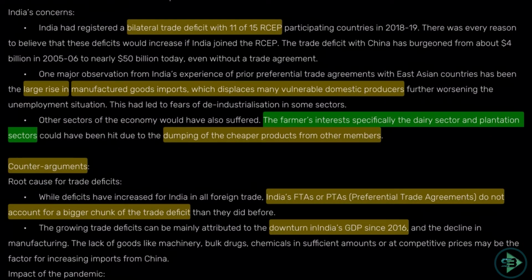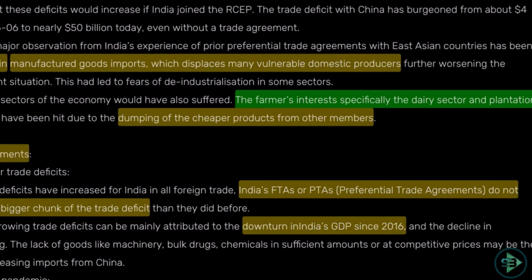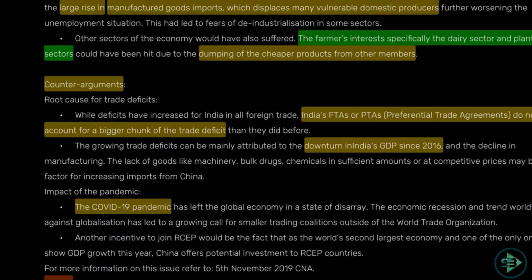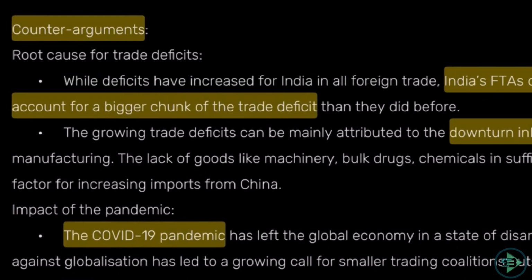There are counter arguments as well, like the trade deficit is because of the downturn in India's GDP since 2016, and also there has been the COVID-19 pandemic. Because of this, again, the deficit could have happened.